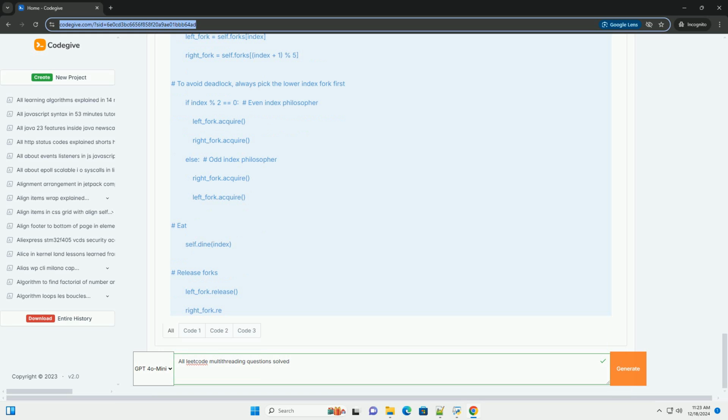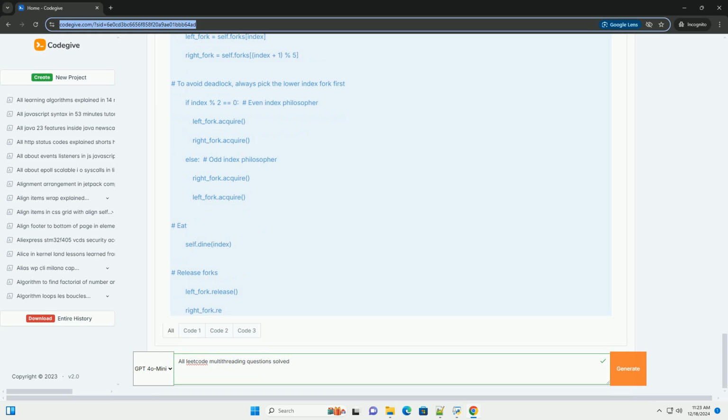Def even(self, printNumber: Callable) -> None: for i in range(2, self.n + 1, 2): self.lock_even.acquire(). printNumber(i). Def odd(self, printNumber: Callable) -> None: for i in range(1, self.n + 1, 2): self.lock_odd.acquire(). printNumber(i).